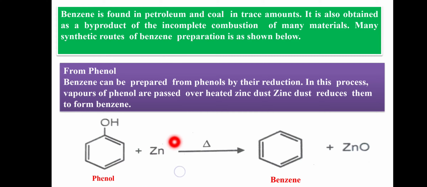In this process, the vapors of phenol are passed over heated zinc dust, and then it reduces and benzene is formed. That means the starting material is phenol, in the presence of zinc dust and heating, and we get benzene.